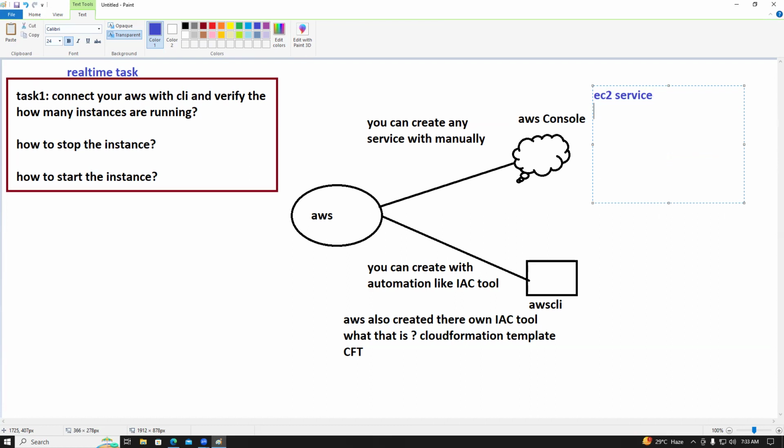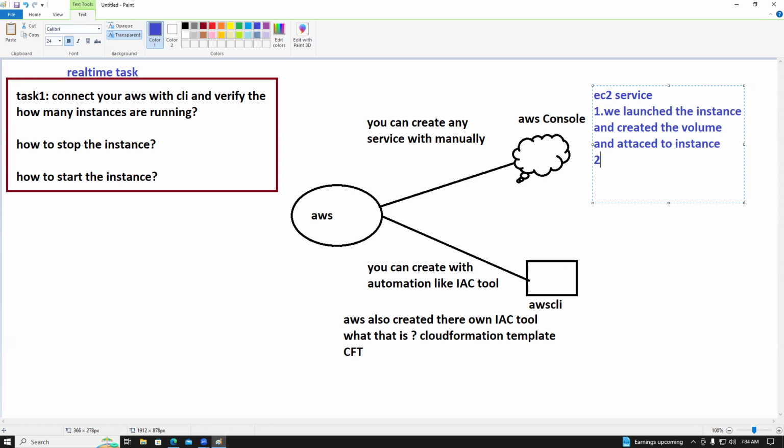In the EC2 service we launched an instance, and created volumes and attached them to the instance. This is the one step we did, right?